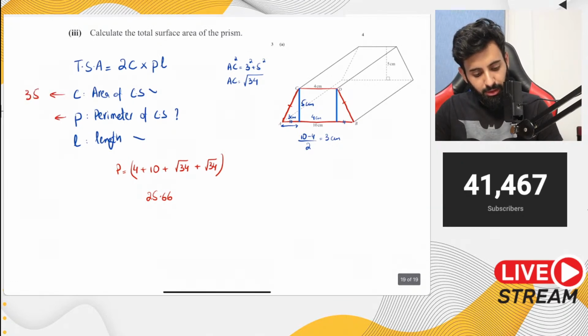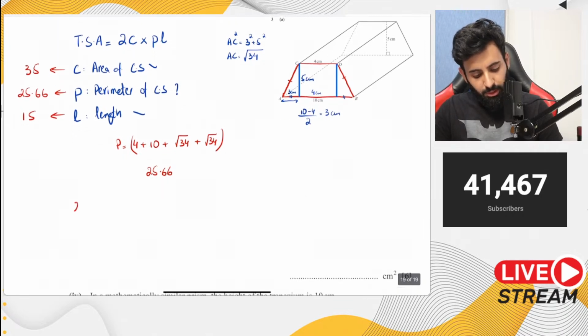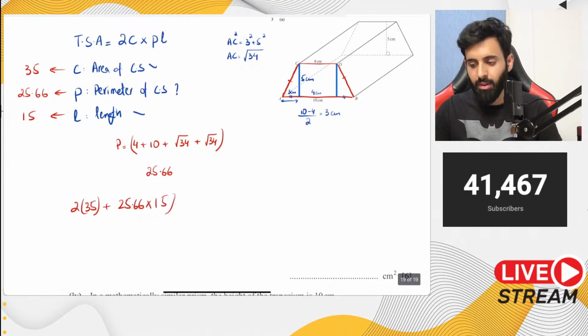We have the perimeter of cross section, which is 25.66. We have the length from before. We worked out the length. Yeah, it's 15. All we have to do now is just plug it in the formula. So 2 times 35 plus 25.66 into 15. Okay, there you go. Into 15 plus 70.